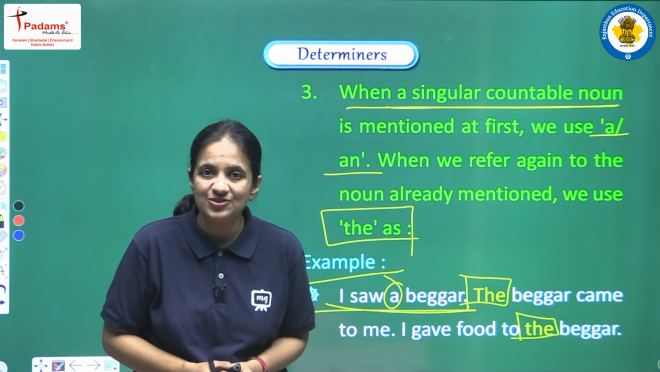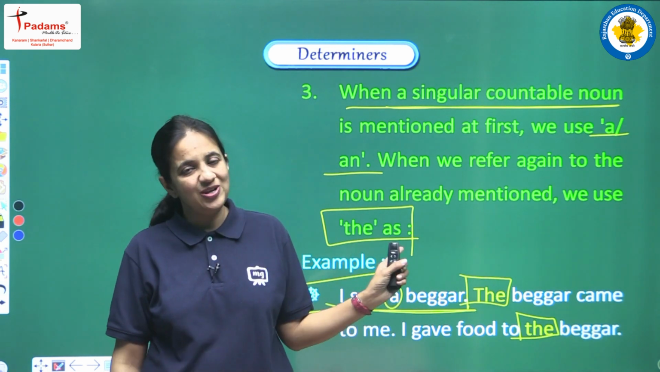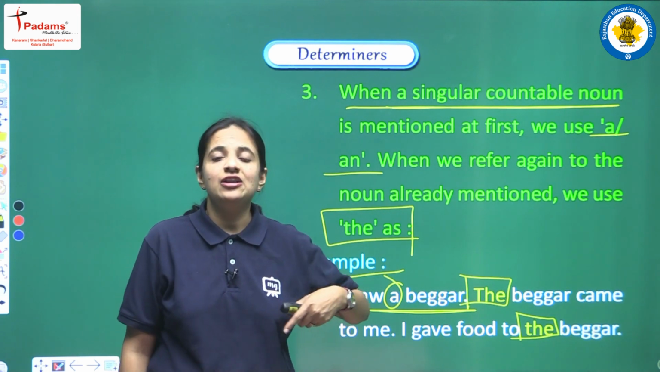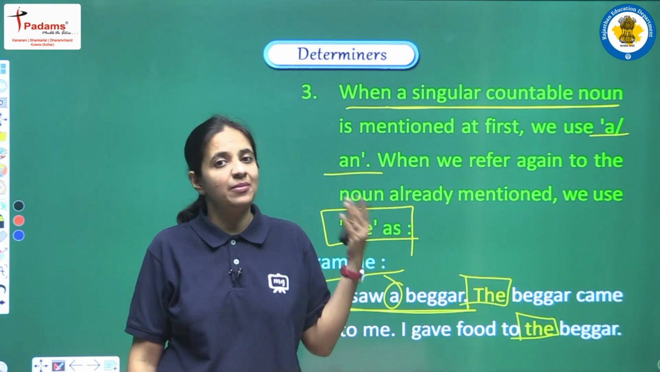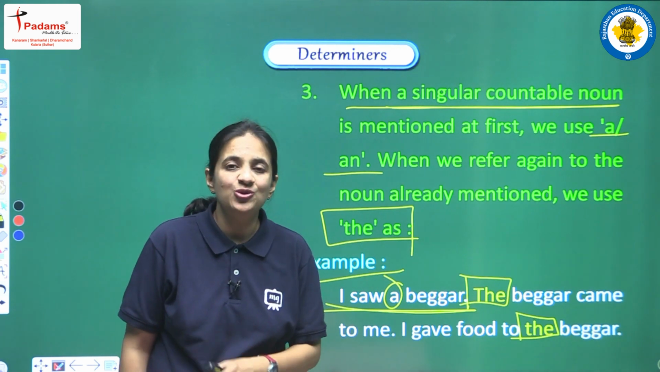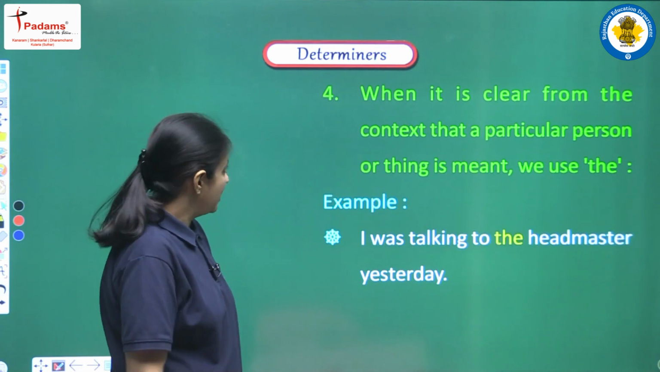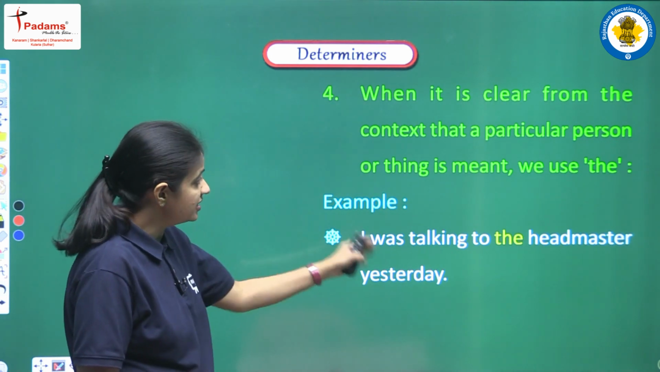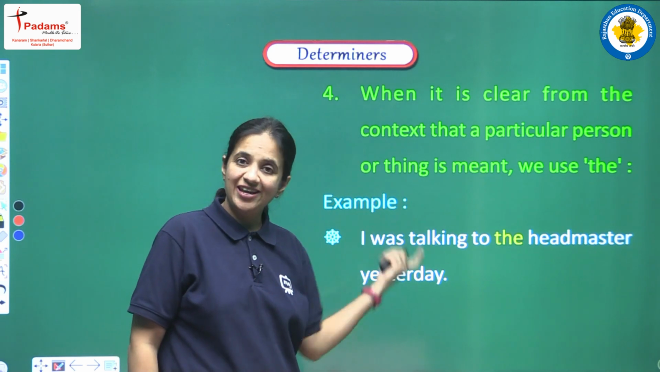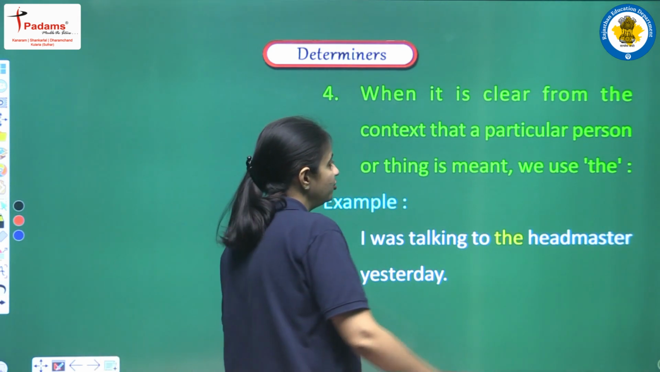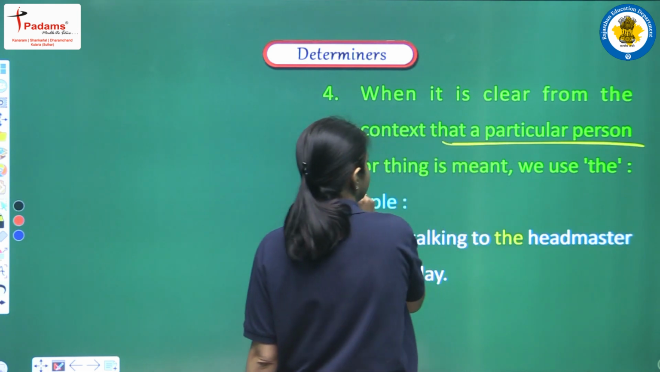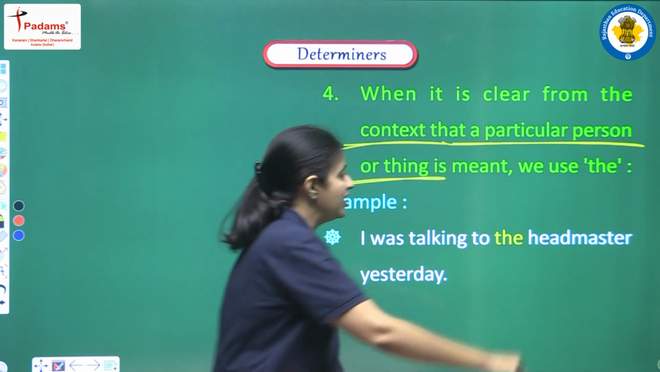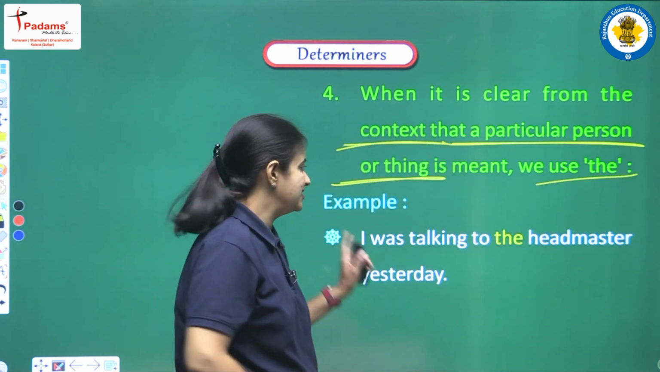Okay, so like this we have to use this point, that when we are using any person or thing for the very first time, then we have to use a or an, and when we are repeating, when we are mentioning the same person, then we have to use the article. Next is when it is clear from the context that a particular person or thing is meant, we use the. Again we are having the same point, that when we are talking about a particular person, a particular thing, and this thing is very much clear from the context, then also we have to use the article. So let's see the examples.